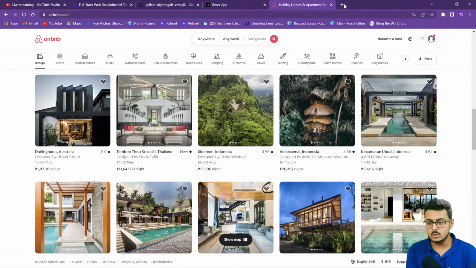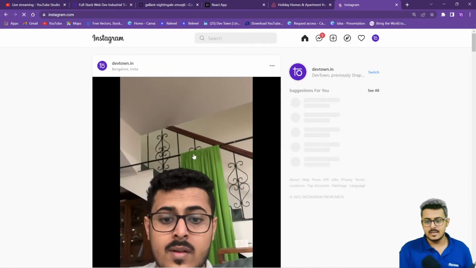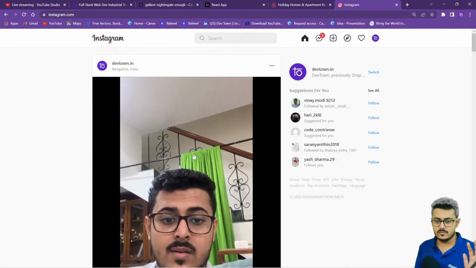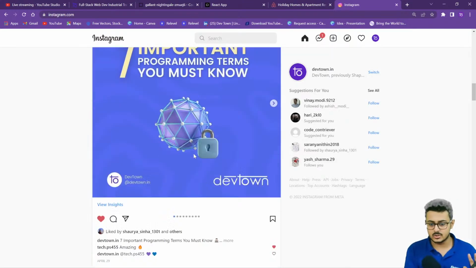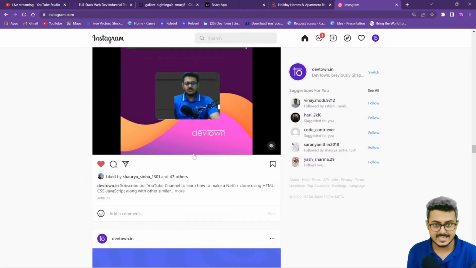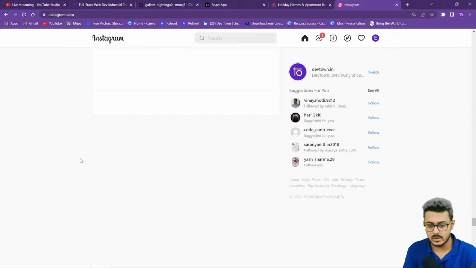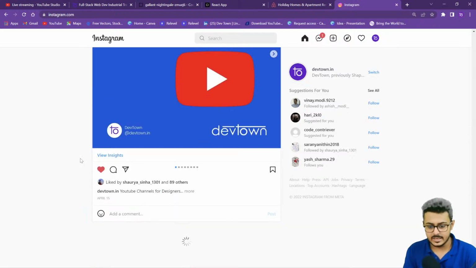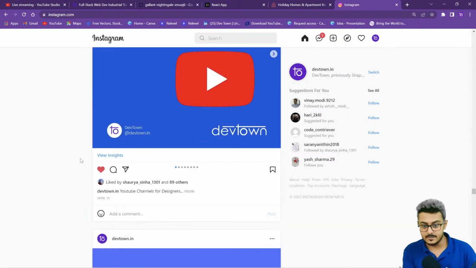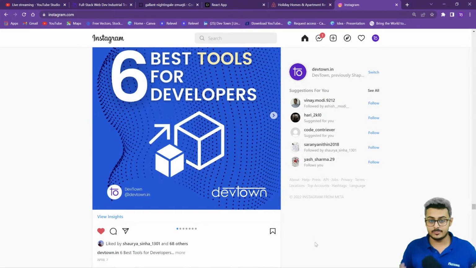Now if I'm going to, let's say, Instagram, you will be able to see, first of all, when you're scrolling down, it will reload the page at one particular point of time. Did you guys see that? It reloaded the page to load more reels. If I try to scroll down to the bottom, it just reloads that particular portion to present us with more posts and images that we can see.